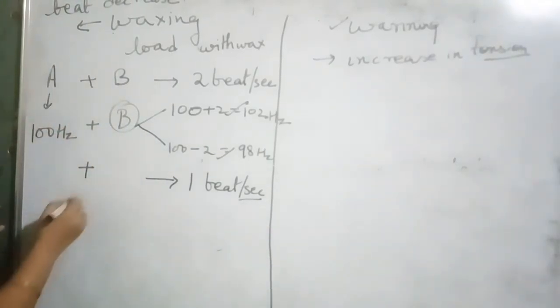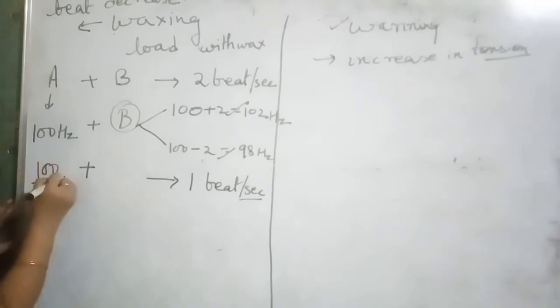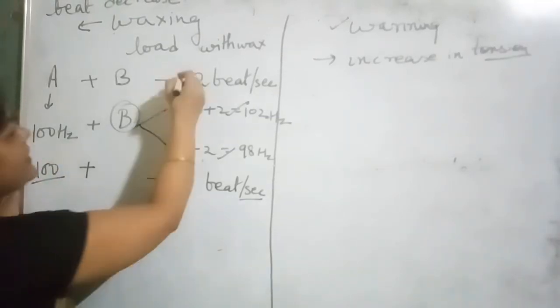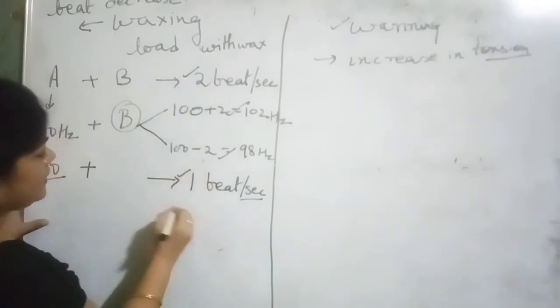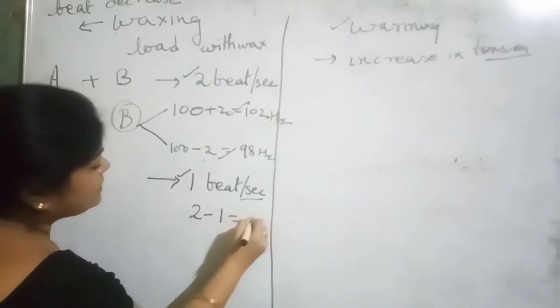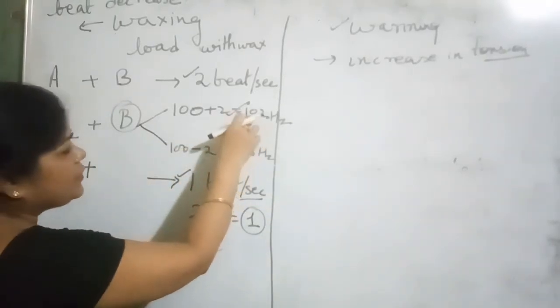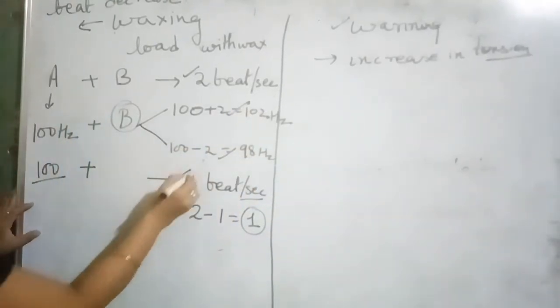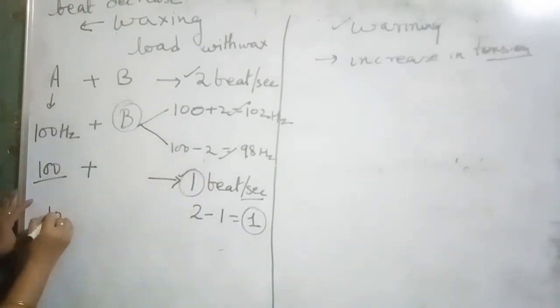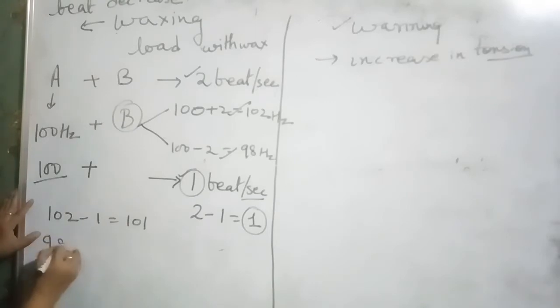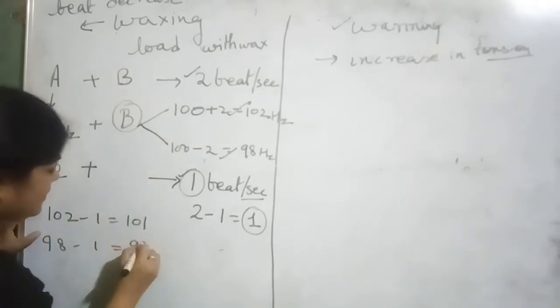Okay. Now, this is the frequency of A, that is 100. Now, what you have to do, you find the difference between the beats. And we have the difference between beats is 1. Clear? Now, 102 and 98, subtract it with the 1. 102 minus 1, that is 101. And 98 minus 1, that is 97.